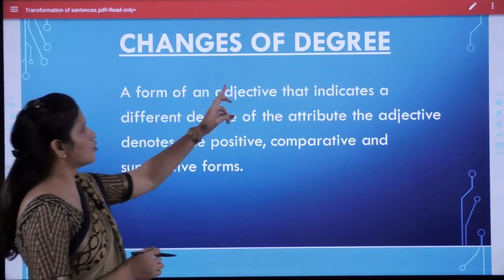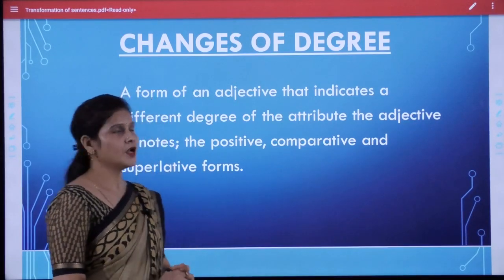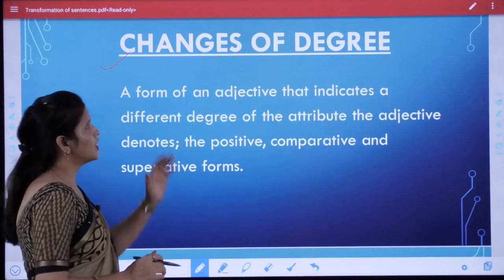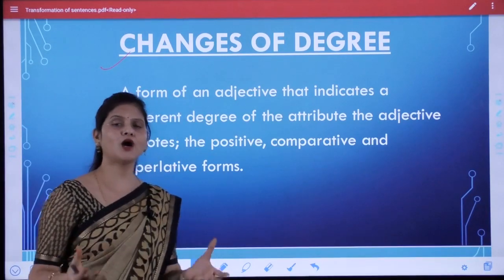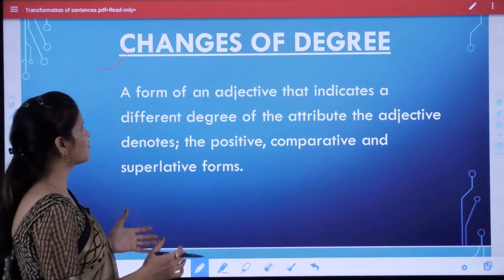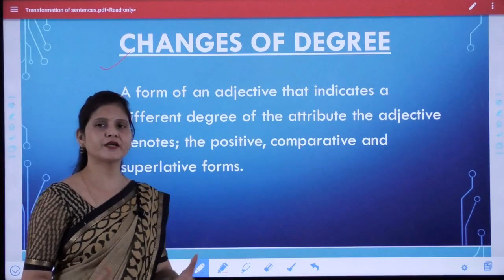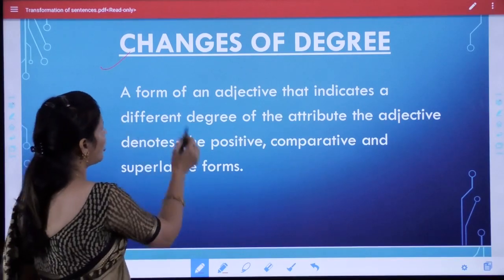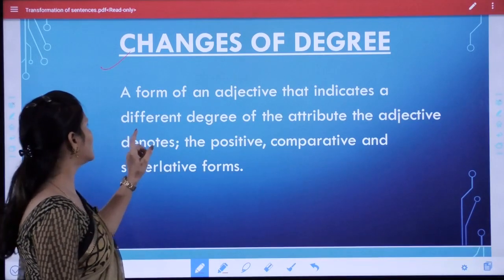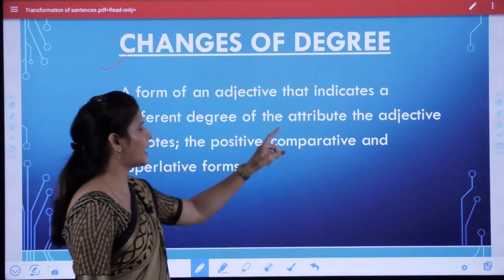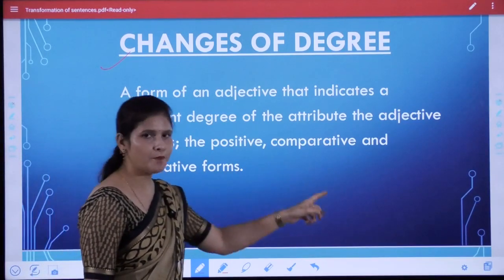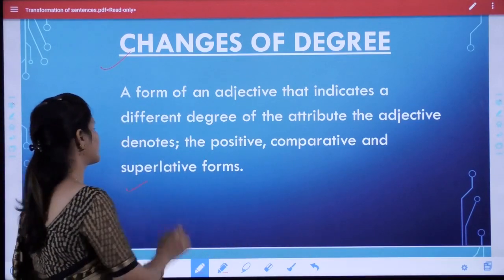Okay, changes of degree. Student, this is our second topic, changes of degree. How to change degrees in sentences. So first of all we will come to know what is degree. A form of an adjective that indicates a different degree of the attribute. The adjective denotes the positive, comparative and superlative.